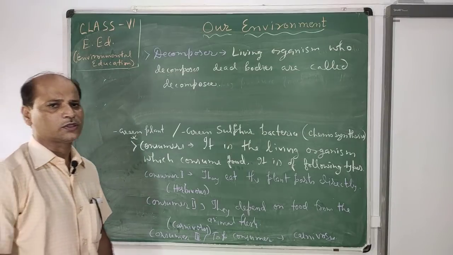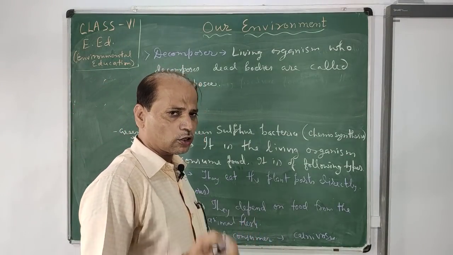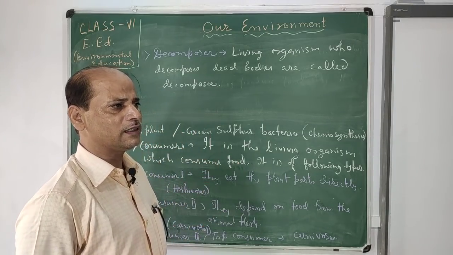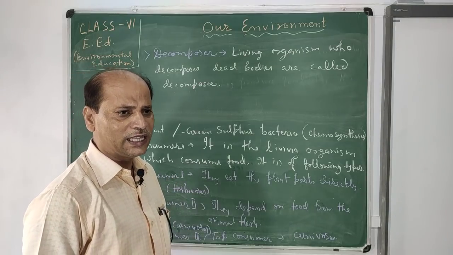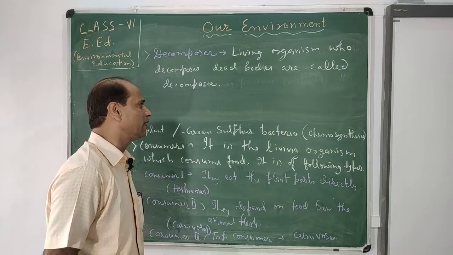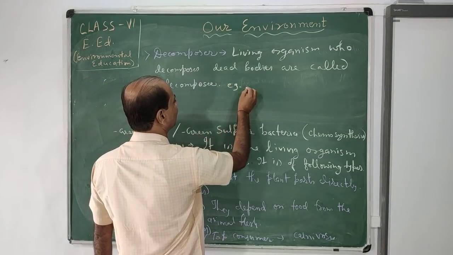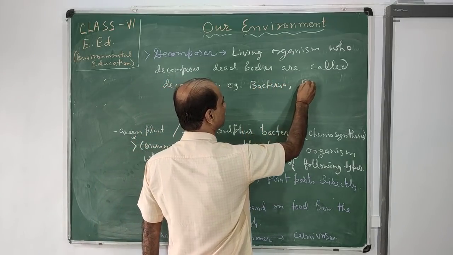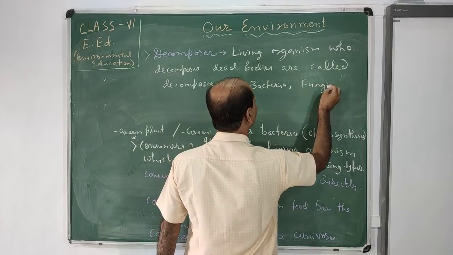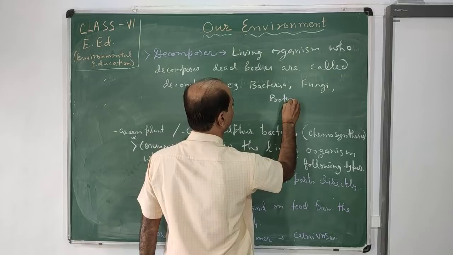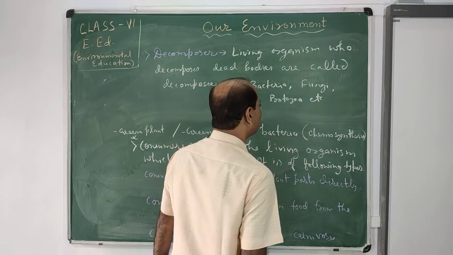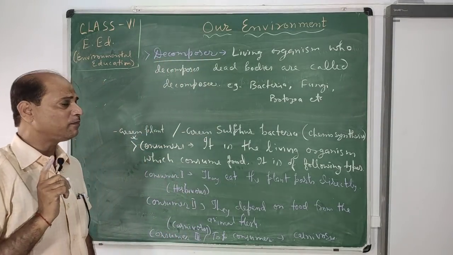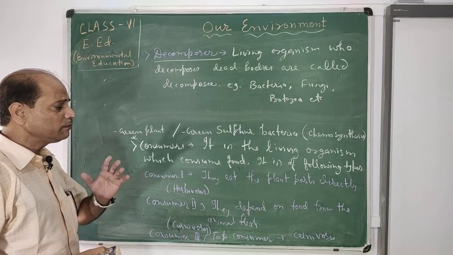Mainly they are microbes, small microscopic organisms. They are present in air, in water, in soil, but can't be seen with the naked eye. We need support like a microscope to see them. So they are bacteria, fungi, protozoa, etc. Microbes which decompose the dead bodies are the decomposers and are very much required in our environment.